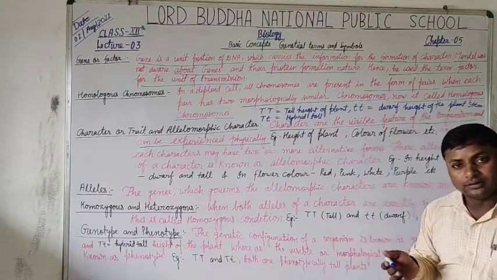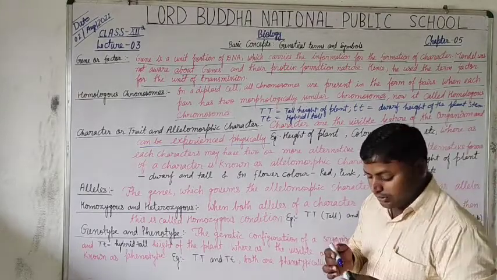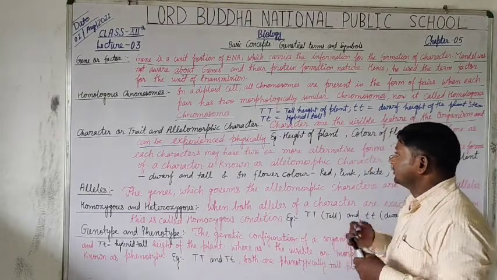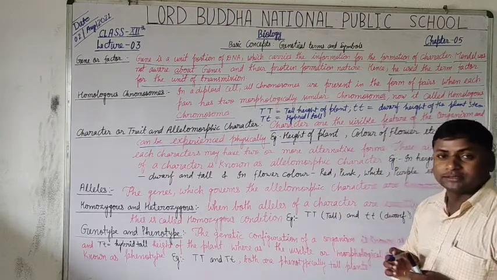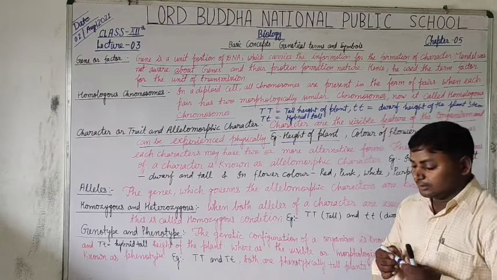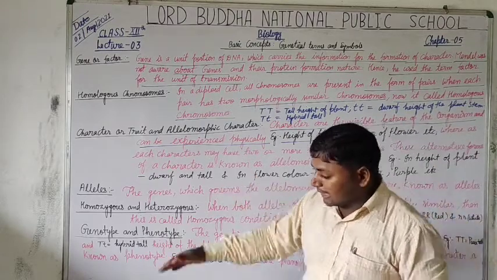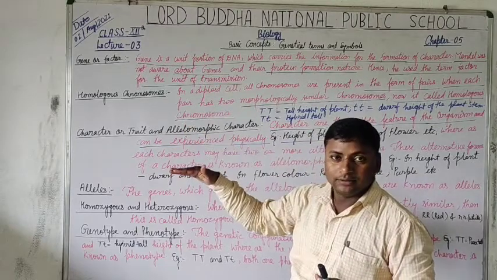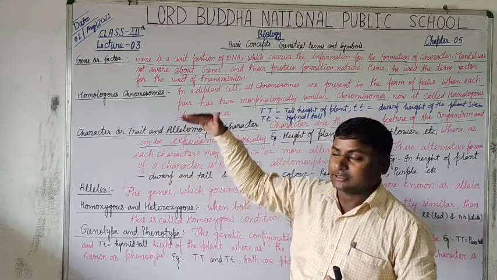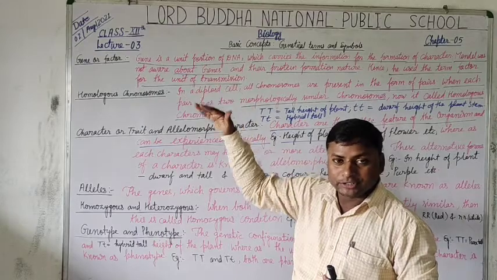Just about observation. As for example, height of the plants, we can examine whether the height of the plant is high or low, it means long or short.